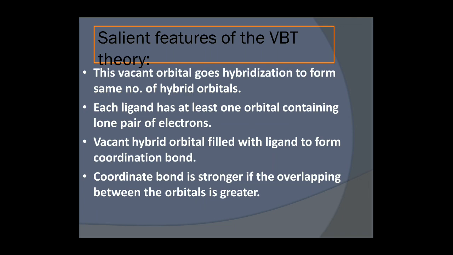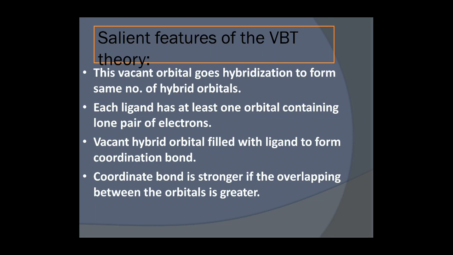Next, the coordination bond is stronger if the overlapping between the orbitals is greater. So first it depends on who is able to give the lone pair of electrons. Who has the more tendency to donate the electron? On the basis of the periodic table, we come to know who has the lower electronegativity. The one with lower electronegativity has more power to donate electrons. The one with higher electronegativity already has an affinity for electrons, so it doesn't want to lose the electron.